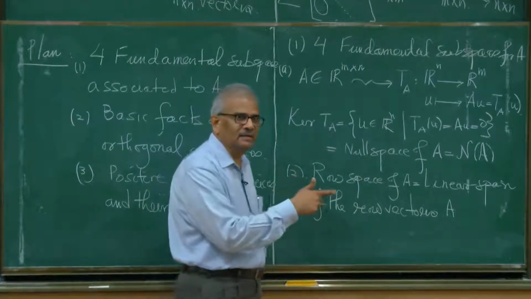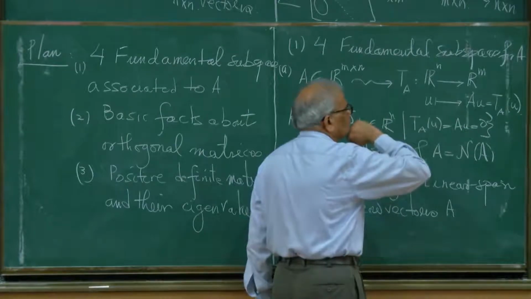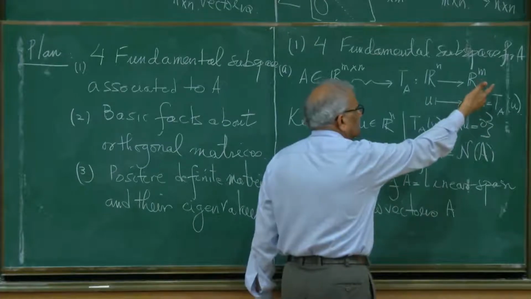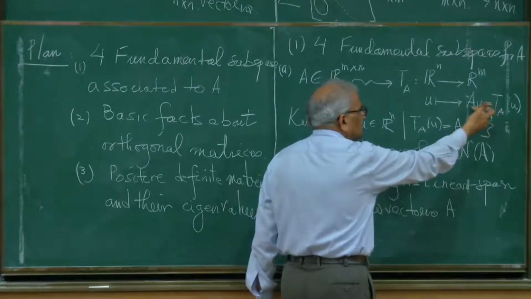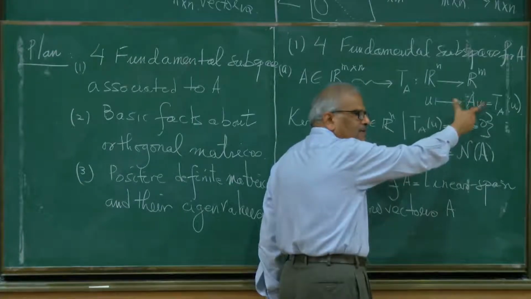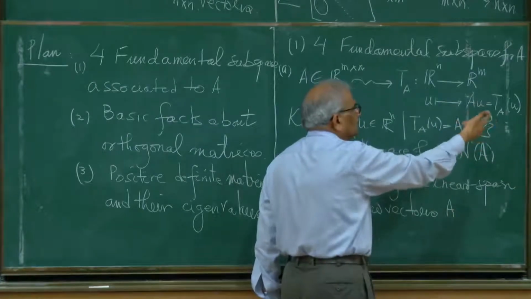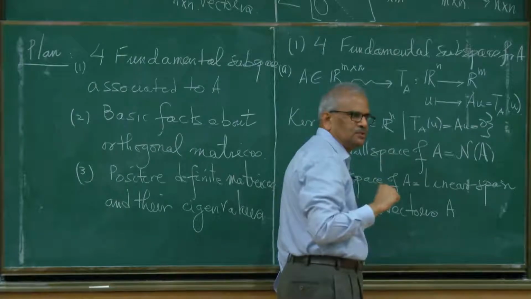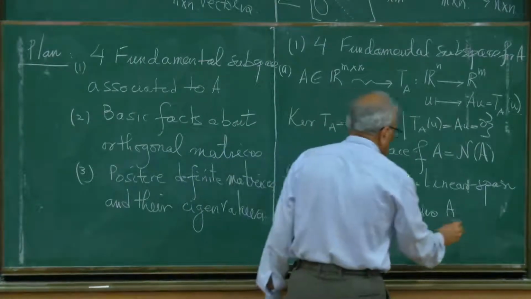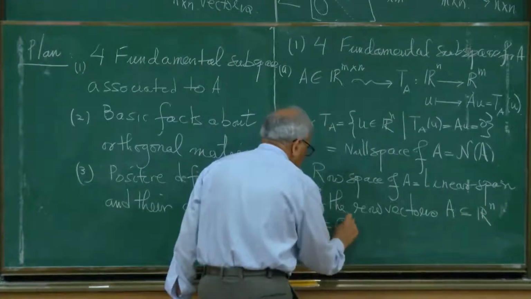They live inside Rn. So row vectors live inside Rn, and column vectors, when you map u to Au, then we get vectors in Rm, which are linear combinations of the column vectors of A. Column vectors have m components, so all the column vectors, which are n of them, are inside m-dimensional space. So the row space is the linear span of the row vectors of A, and this is a subspace of Rn, and we denote this by R(A).